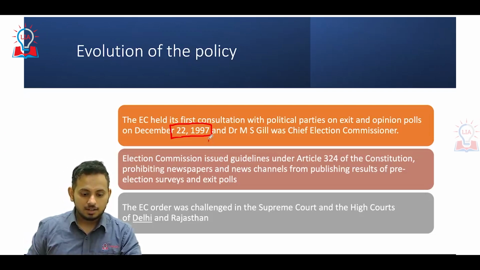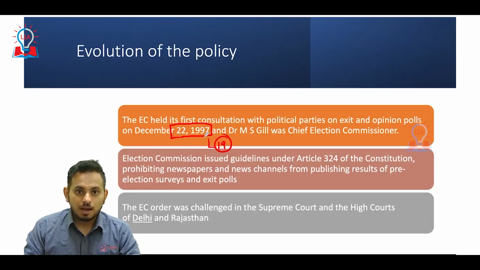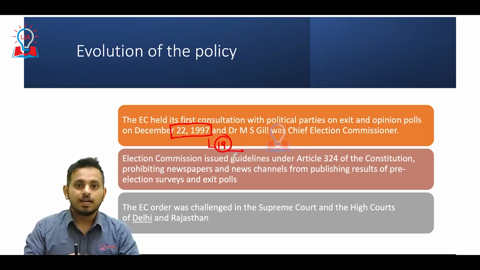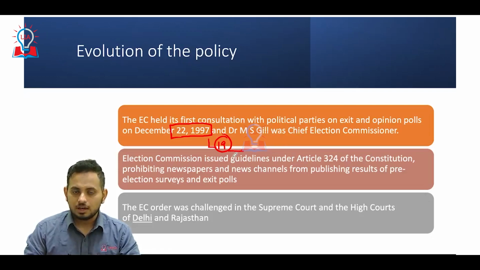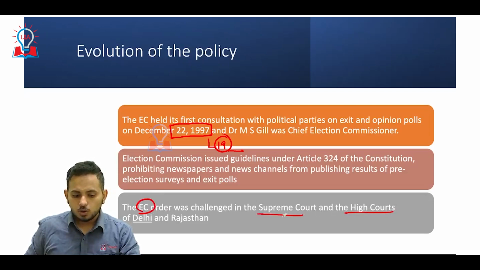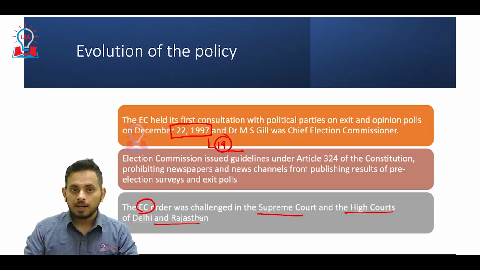And see, India is a country which promises, under Article 19, the right to free speech and expression. So if the Election Commission comes out with a notification saying that the press is not supposed to conduct exit polls or opinion polls, do you think the press will be happy with this? Will the press go soft on this? No, it didn't happen. The press went very hard on it, the entire media outlets and the press protested and took this matter to court. The Election Commission order was challenged in the Supreme Court and also in the High Courts of Delhi and Rajasthan by the media outlets.